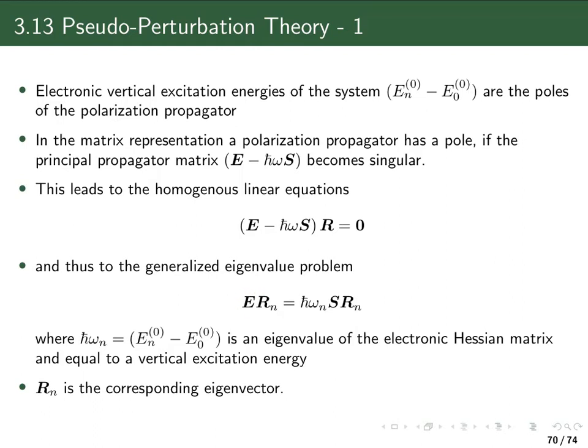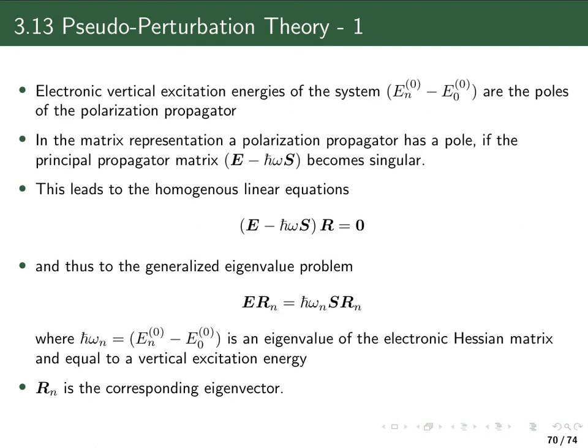So we have our matrix E here. Omega are then the eigenvalues, and R here is the eigenvectors, and because it's the eigenvector standing to the right of the matrix, we call this the right eigenvector. And we know now, because of the argument which I just came with, that the eigenvalues are the values of the frequency omega for which this homogeneous set of linear equations has a solution, which means for which this matrix becomes singular, and that means these are exactly the excitation energies of our system.